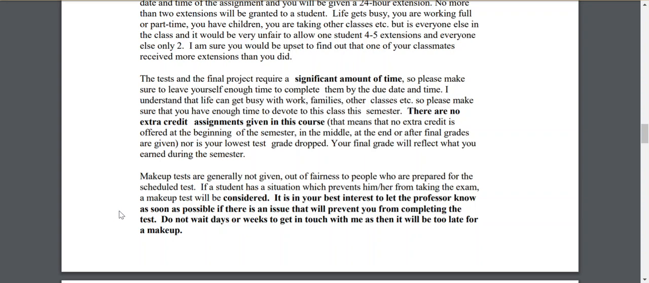Even though this is only an online class, it is still a 3-credit course, which means that you should be spending about 9 hours a week on this class, completing assignments, doing readings, whatever the case may be. So make sure you have enough time to really devote to this class because it is a lot of work. So please make sure that you have enough time in your schedule in order to do that.